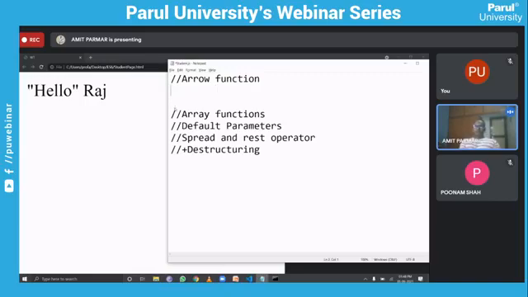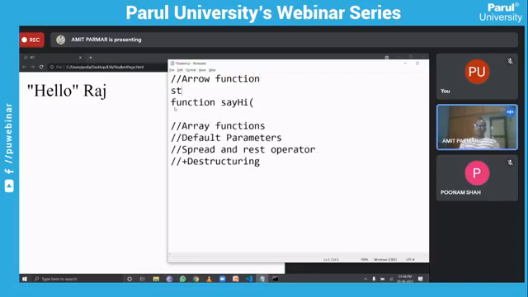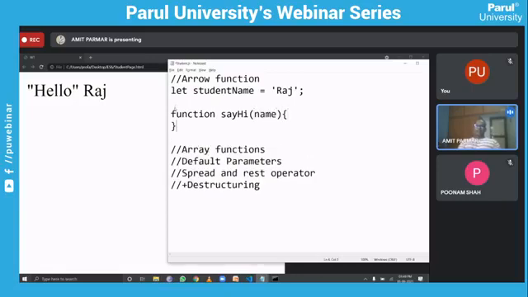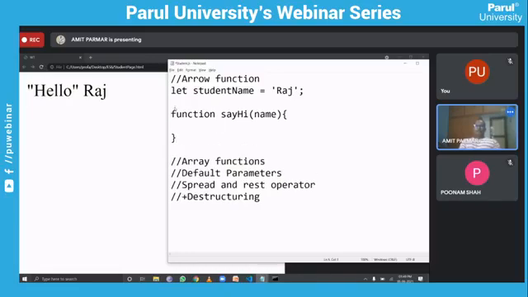So basically, in JavaScript, when we write a function, how do we write it? Let's say a hi function. Let me keep a student here. Let student name equal to Raj, and let's say if we want to make a hi function, we are passing an argument over here, and we are creating a function which will again do the document dot write, and what we will simply print is hello.